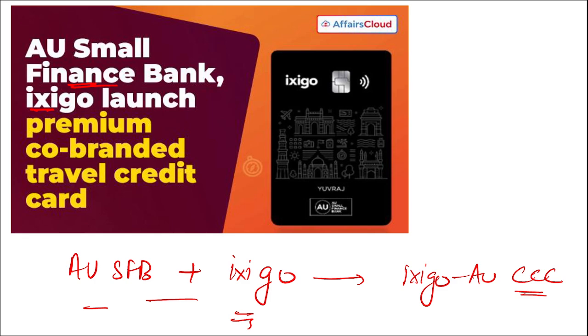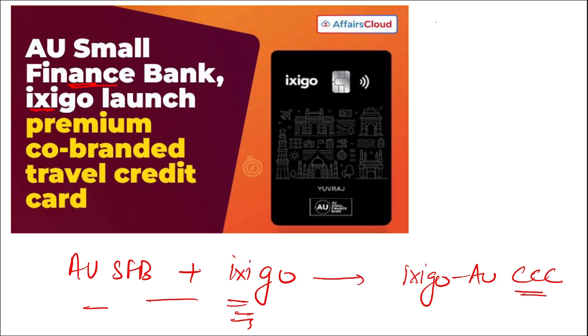Remember, this co-branded credit card will provide 8 railway lounges per calendar year, 8 domestic airport lounges per calendar year, and 1 international lounge per year. The card also offers up to 10% discounts on flights, buses and hotel bookings made through the Ixigo platform.